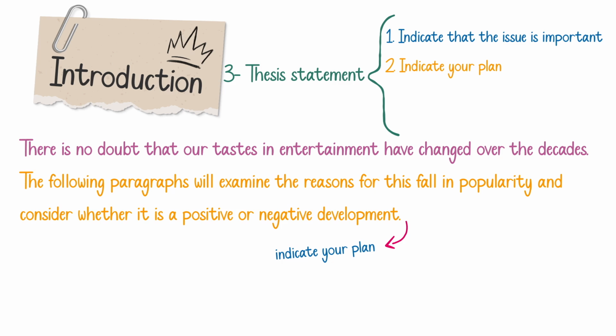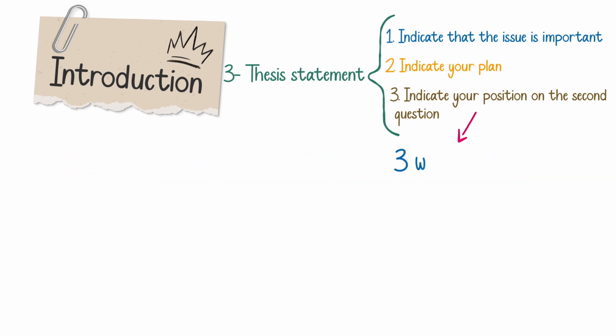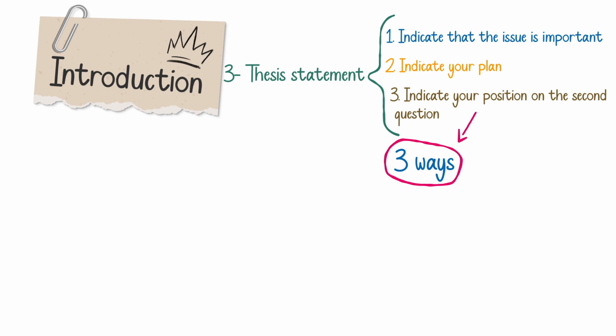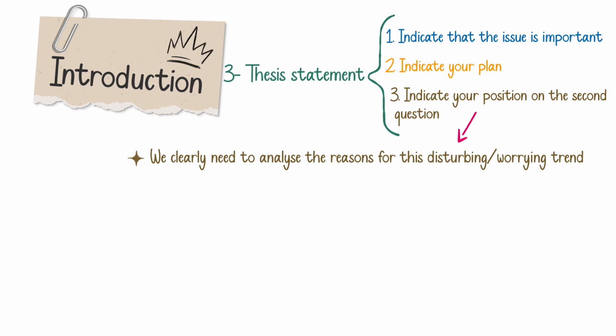And the third way in which you can write your thesis statement is to indicate your position on the second question. Now, we can write it in three ways. I'm going to write three thesis statements here in which you can indicate your position on the second question. The first one is, we clearly need to analyze the reasons for this disturbing or worrying trend. So, this disturbing or worrying trend signifies the negative aspect, and it shows our opinion, our position that this fall, this decrease is negative, all right?